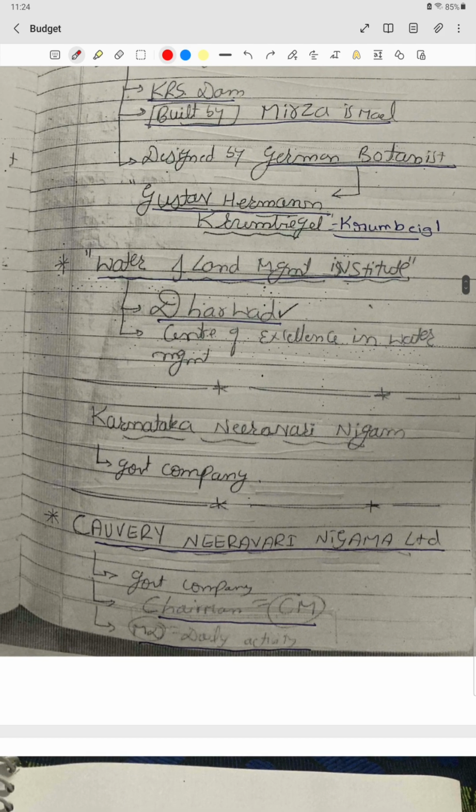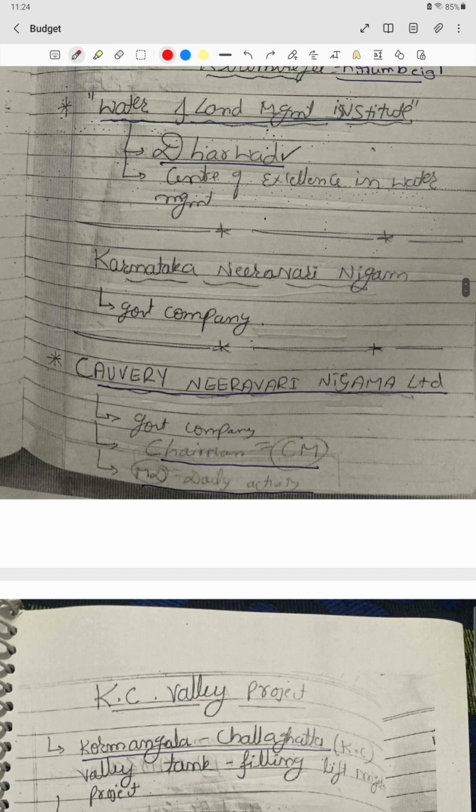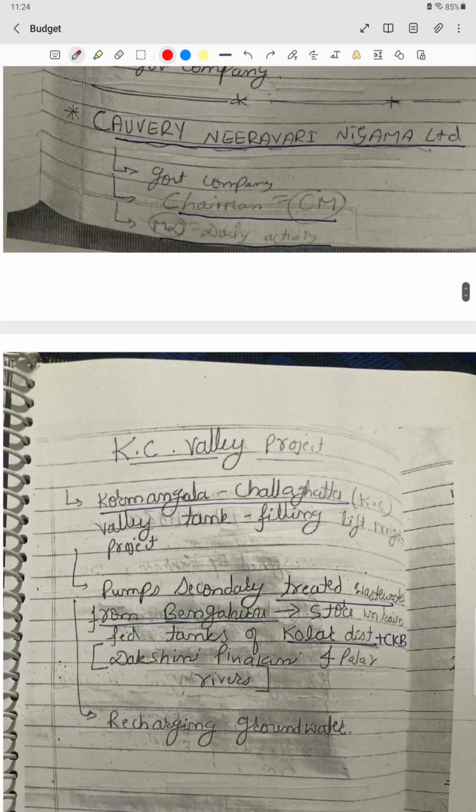Then we have the Karnataka Neeravari Nigama. It is a government company. We know that, Kaveri Neeravari Nigama Limited. We have to know the head of this one. This is headed by the Chief Minister, and what is its function? It is mainly used to handle the day-to-day affairs related to Kaveri water sharing.